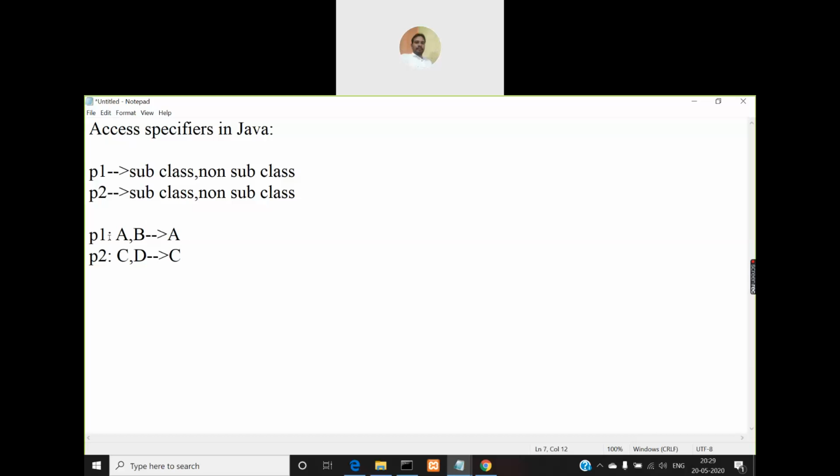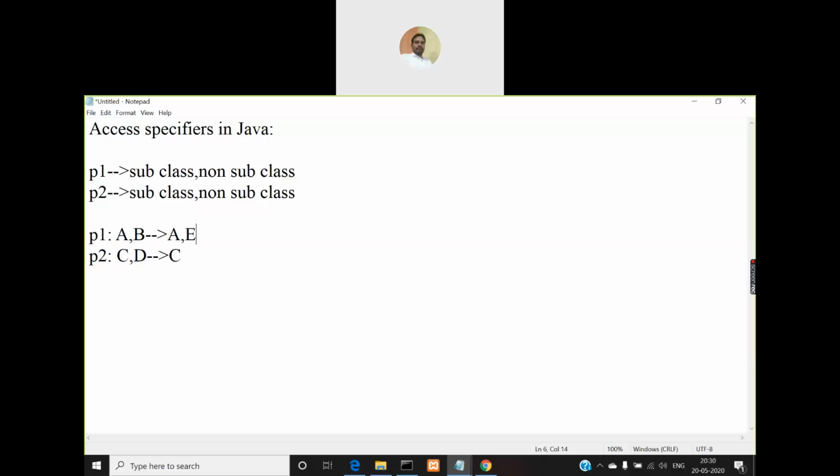Now A is a non subclass. It is not a subclass for any other class, but it is a superclass for B. Similarly, C is also not a subclass for any other class, and D is a subclass for C in the same package. Then I will create one more class called E in P1.